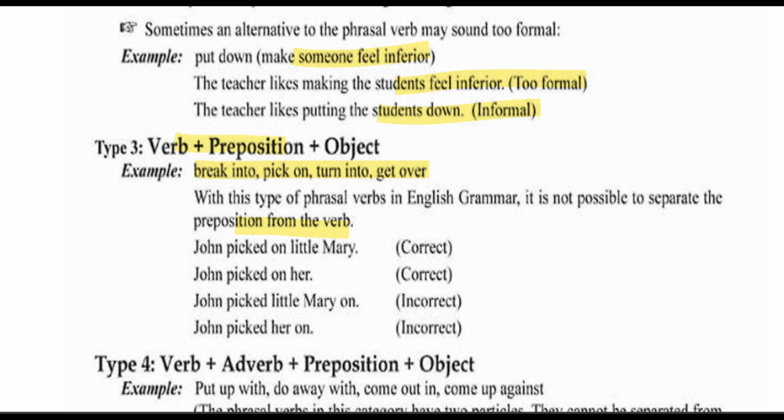जैसे John picked on little Mary. So this is the correct statement. Whereas John picked on her, this is also correct statement. Whereas if we say John picked little Mary on, so this is incorrect. तो picked और on को हमें इकट्ठा ही रखना पड़ेगा. John picked her on, this is also incorrect.